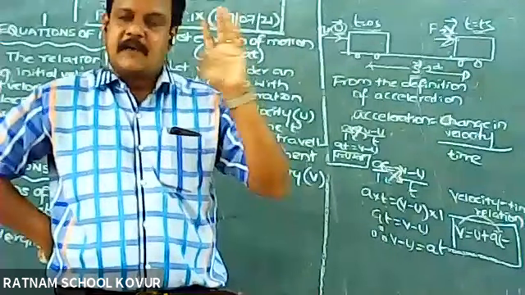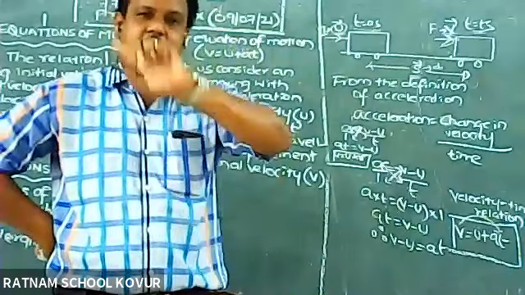Sir, we have to take only vector quantities? Equations of motion can be expressed only in vector quantities. Initial velocity itself is a vector, no? Final velocity is also a vector. Only time taken is scalar here. Remaining are all vectors.